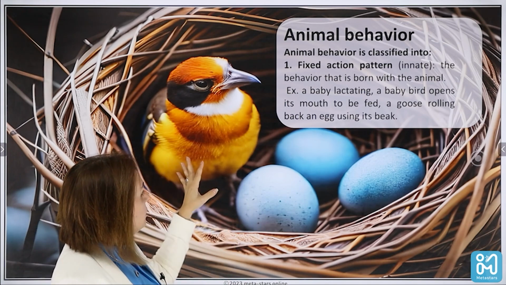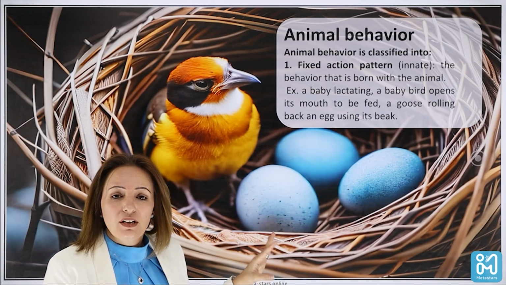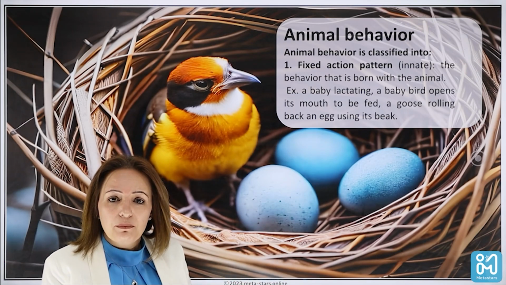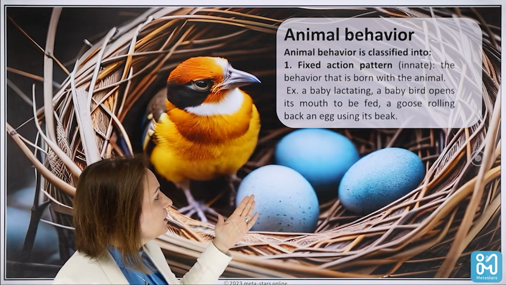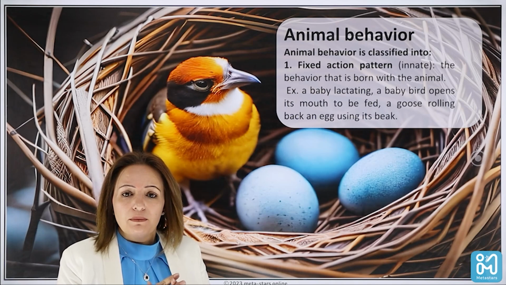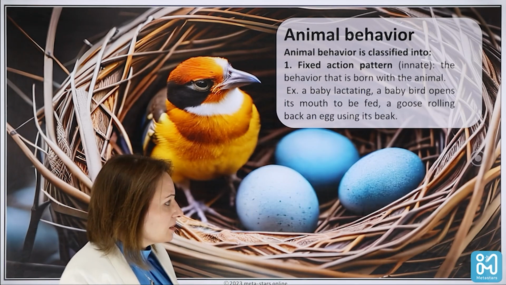Like, for example, a bird is taking care of its eggs until they hatch. This is an innate behavior where the animal is taking care of its babies. So the innate behavior is a fixed action pattern that is born with the organism, and it is intrinsic, affecting the well-being of that organism as a whole.